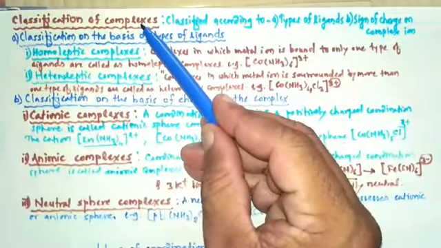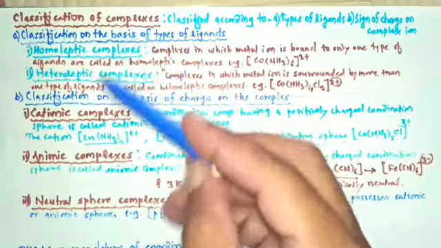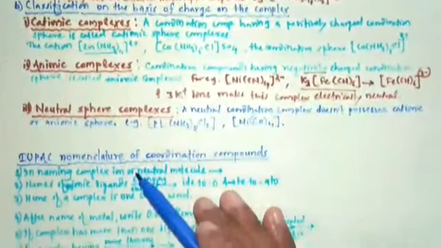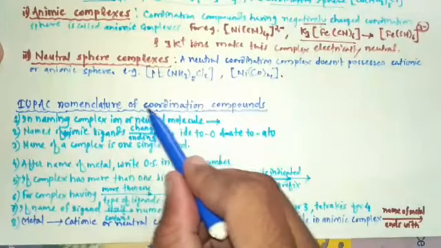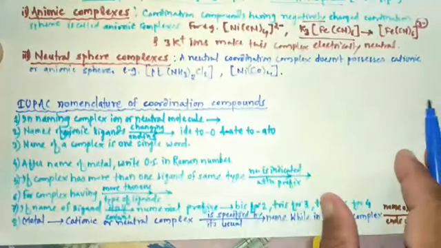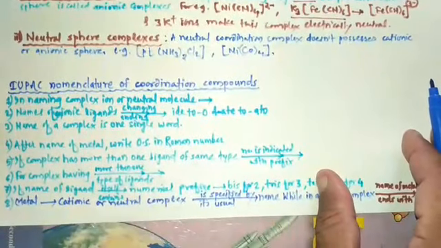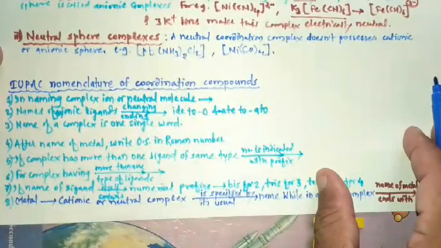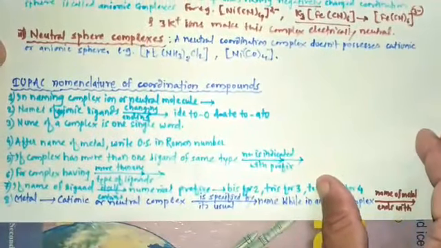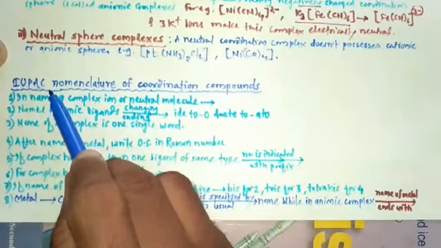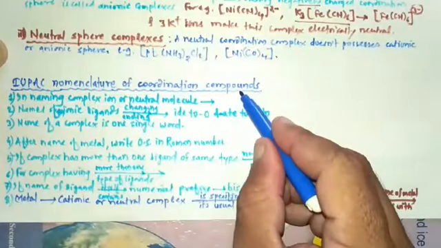So after studying classification of complexes, now we are going to study the next article, and that article is IUPAC nomenclature of coordination compounds. That means how we can name coordination complex or coordination compounds, that we are going to study in this article.